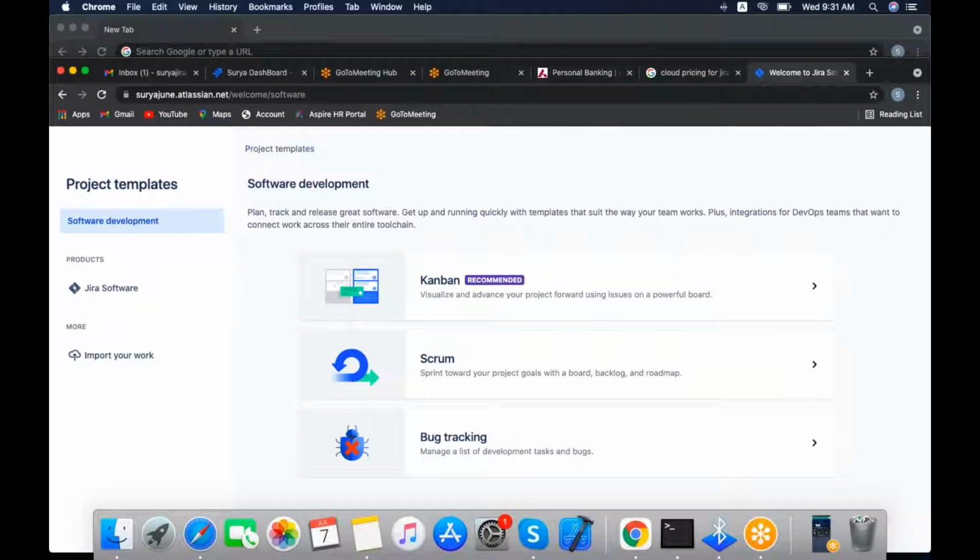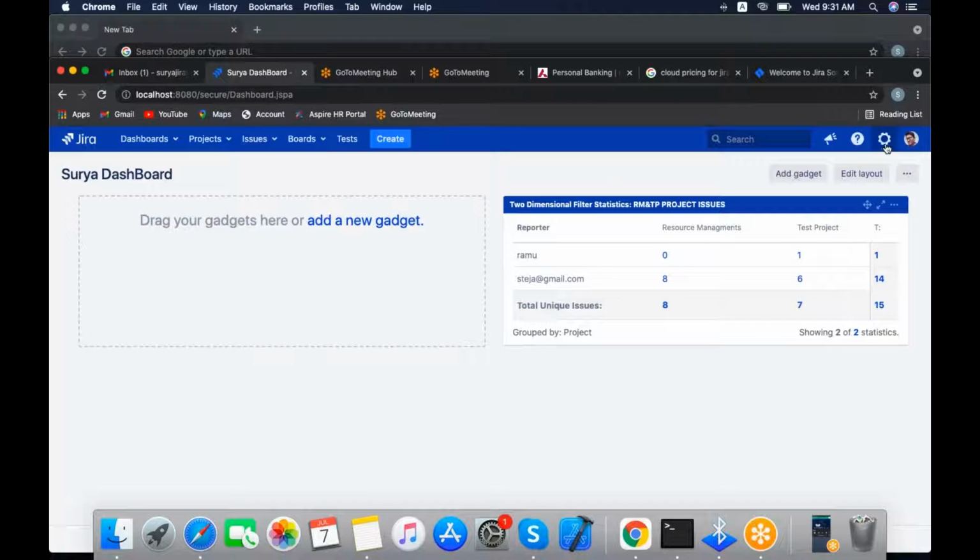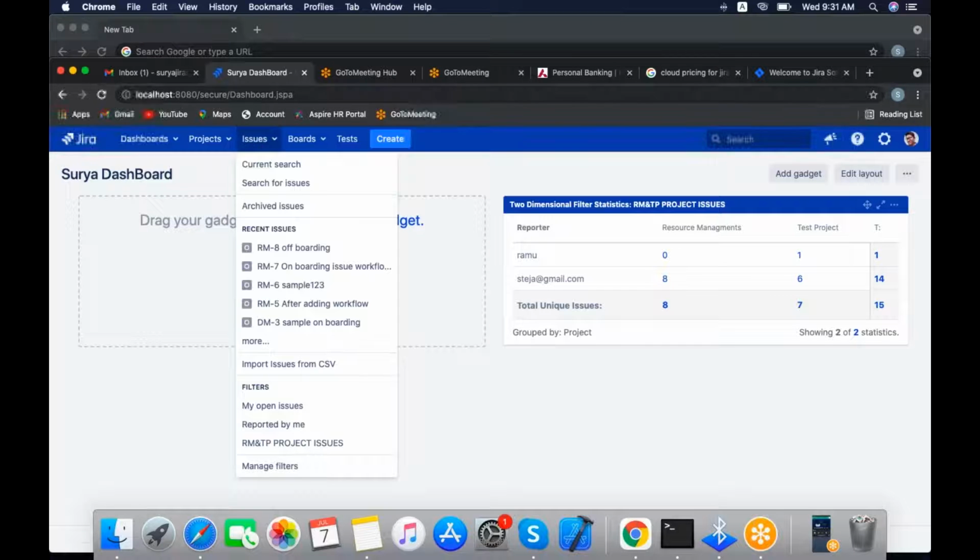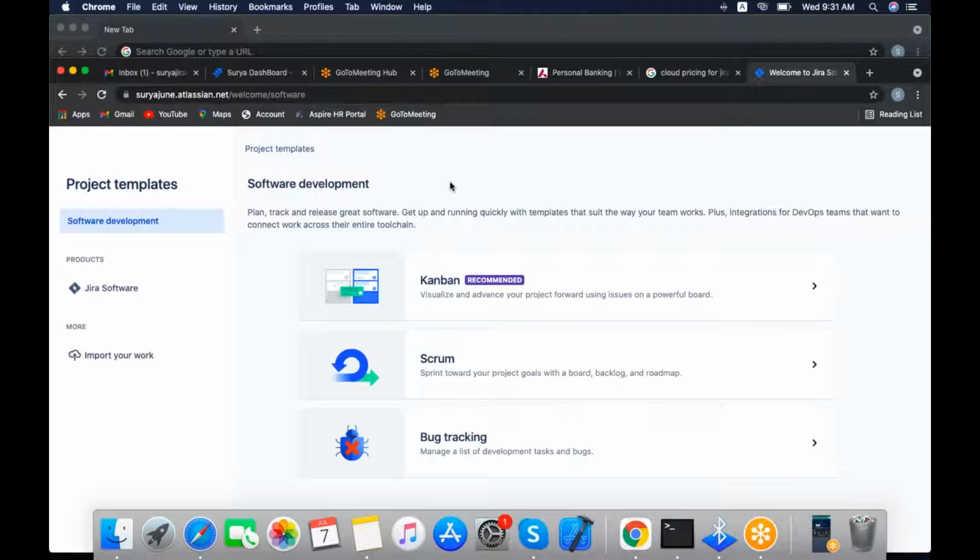Yes, this is our Jira cloud environment. In yesterday's class we also discussed Scrum, Kanban and bug tracking. These software development options are shown whenever we create a project. Actually, the class I took yesterday was completely in a database environment, so it will look different. The cloud, server and data center options should be the same, but the environment will be different. For example, this database environment looks like this, with the settings options and issues. Coming to the cloud, you will find all those options.